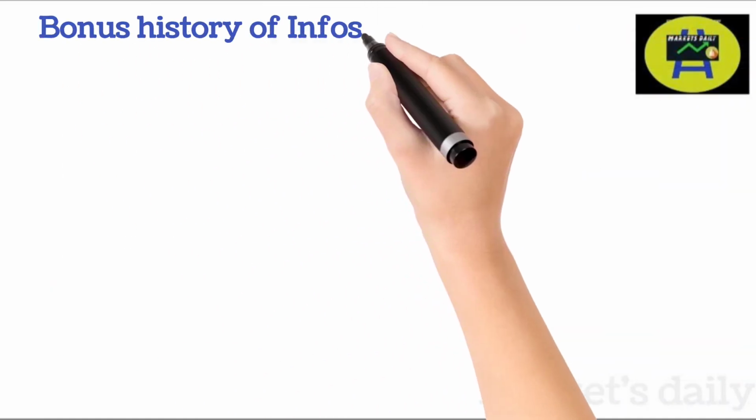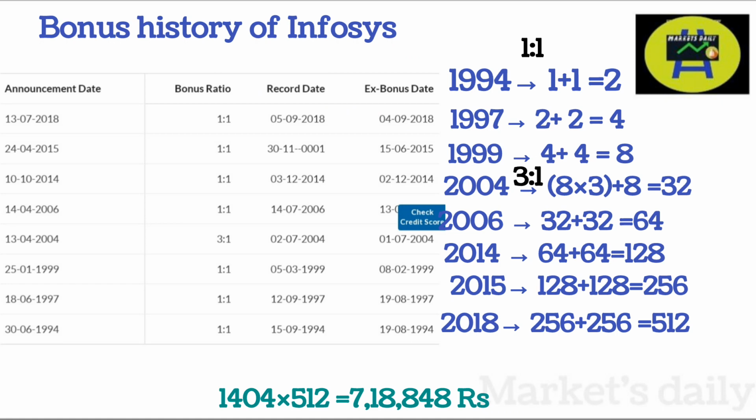Examples of bonus and its impact. Let us consider the bonus history of Infosys. We can look for this bonus history details on the NSE website and also from Money Control, where we need to navigate to the corporate action sections, under which we can find the bonus tab. Let us assume a person buys one share of Infosys in the year 1994. In the same year, Infosys announced a bonus of 1:1, which means he would be receiving one free share for one share that he holds. So now he will be owning two shares in total.